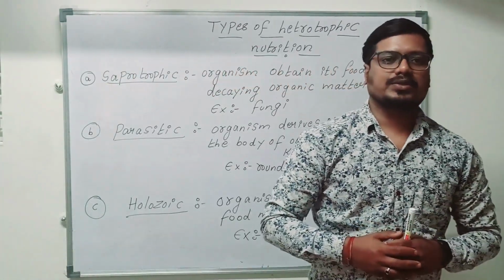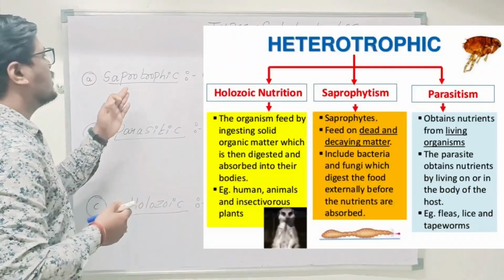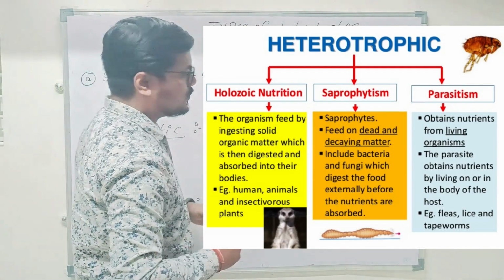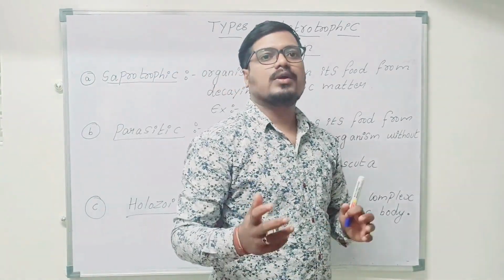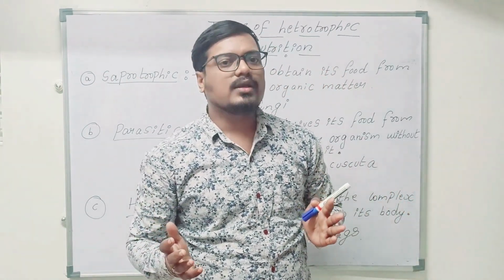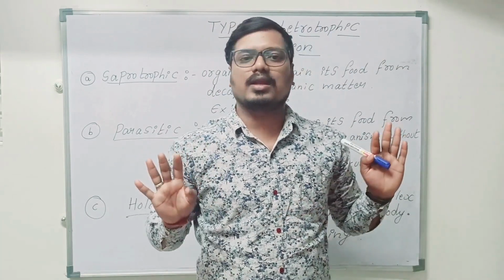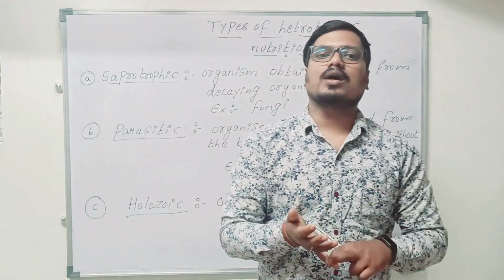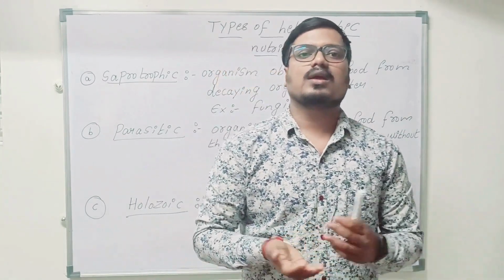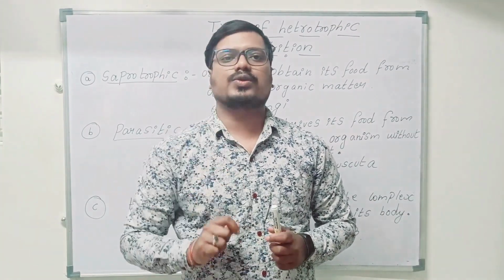We have many types, children. In heterotrophic nutrition you can see we have saprotrophic, parasitic, holozoic. This is very important for your exam. We know that heterotrophic comes under animals where they never prepare their own food. They depend on plants or other animals, that is herbivorous, omnivorous or carnivorous, whatever the types of animals. Under that process we have three types of how they take in nutrition.